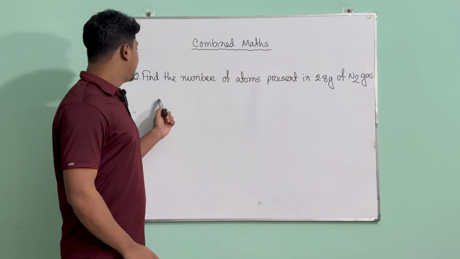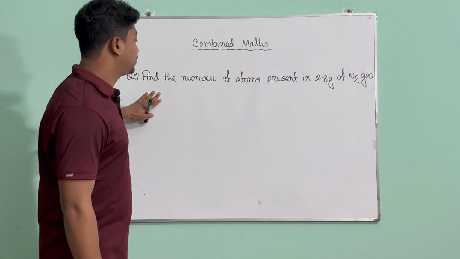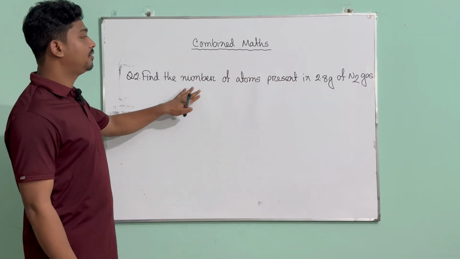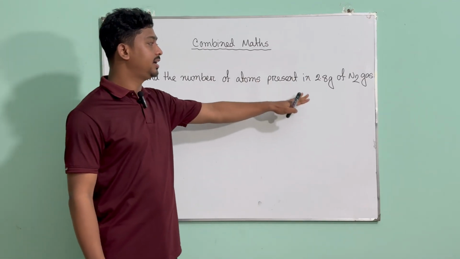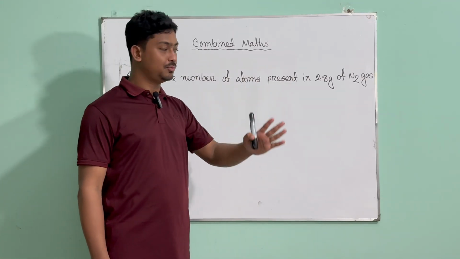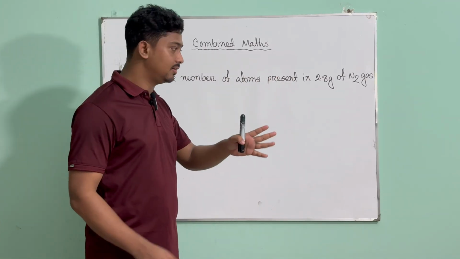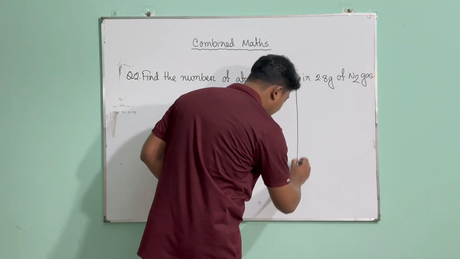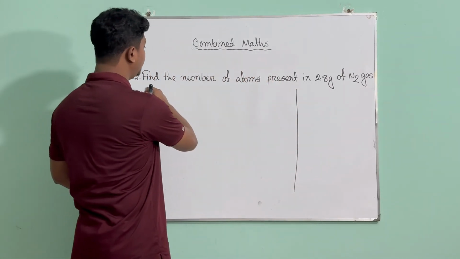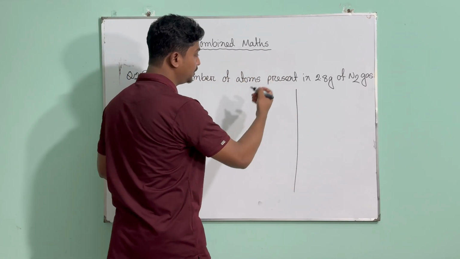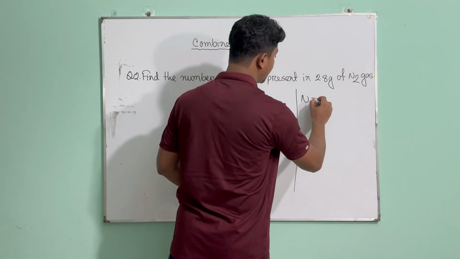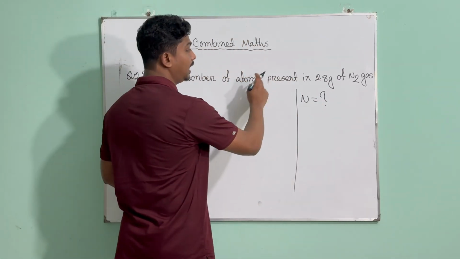So this is our second math of our combined maths. Let's see the question. We have: find the number of atoms present in 2.8 gram of nitrogen gas. As usual, we are going to write our right column first, that means the information column. What do we have? We don't have number of atoms, so we are basically being asked to find the capital N. We don't have it.